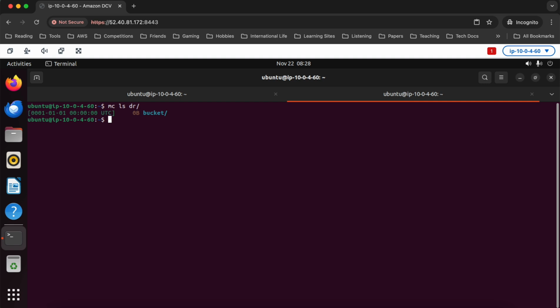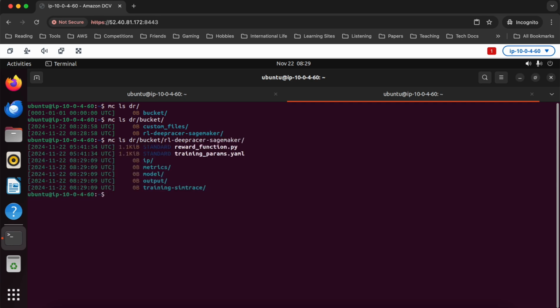So we start everything with dr, and I can say bucket. Look at that. And then in here, rl deepracer SageMaker, right? So that is the stuff that rl deepracer SageMaker is going to be where my model files are. So you can see there's the metrics, the output, the model, the reward function, all that stuff that would normally be a part of the deepracer model.